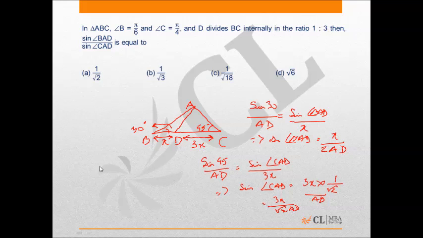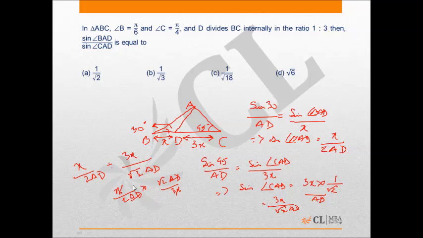I need to find the value of sine angle BAD by sine angle CAD, which can be given as x upon 2AD divided by 3x by root 2 AD, which is x upon twice AD into root 2 AD by 3x. So AD gets cancelled, x gets cancelled.